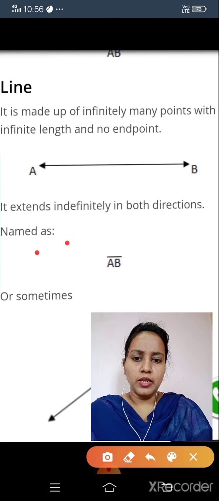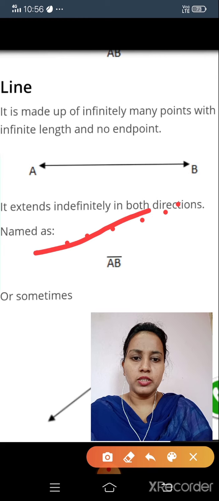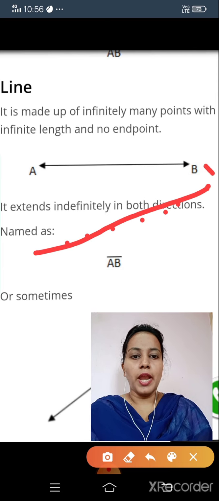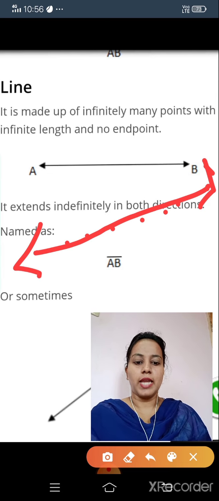You can take any points and join them. Infinity means many lengths, and there are no end points in both directions.